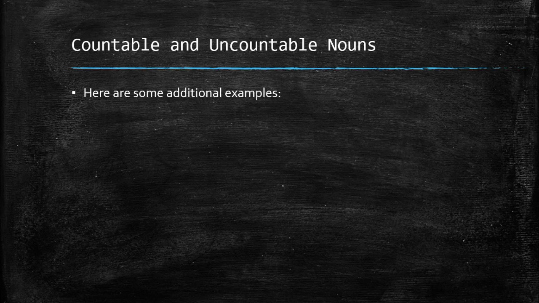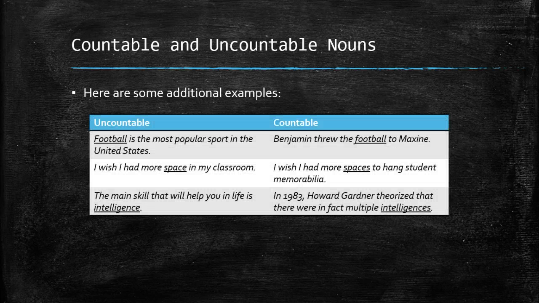Here are some additional examples to help you further distinguish countable from uncountable nouns. First of all, in this left column, uncountable, we have the sentence, football is the most popular sport in the United States. Here, football is an uncountable noun because it's talking about the general sport, the concept of football. We can also make it a countable noun simply by referring to the thing. Benjamin threw the football to Maxine. Here's another example. I wish I had more space in my classroom. Here, space is an uncountable noun because it's just the concept of having more room. We can make space countable. I wish I had more spaces to hang student memorabilia.